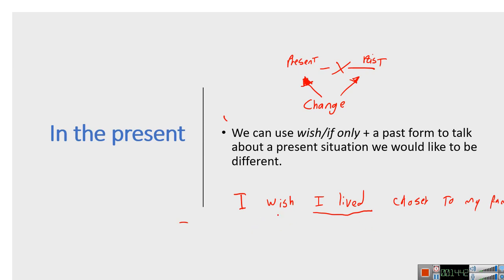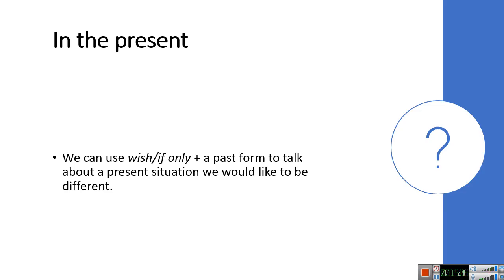So that's how it works. I can also say: if only I lived closer to my family. Right? And it's that simple. So we can use if only with the past form to talk about the present.